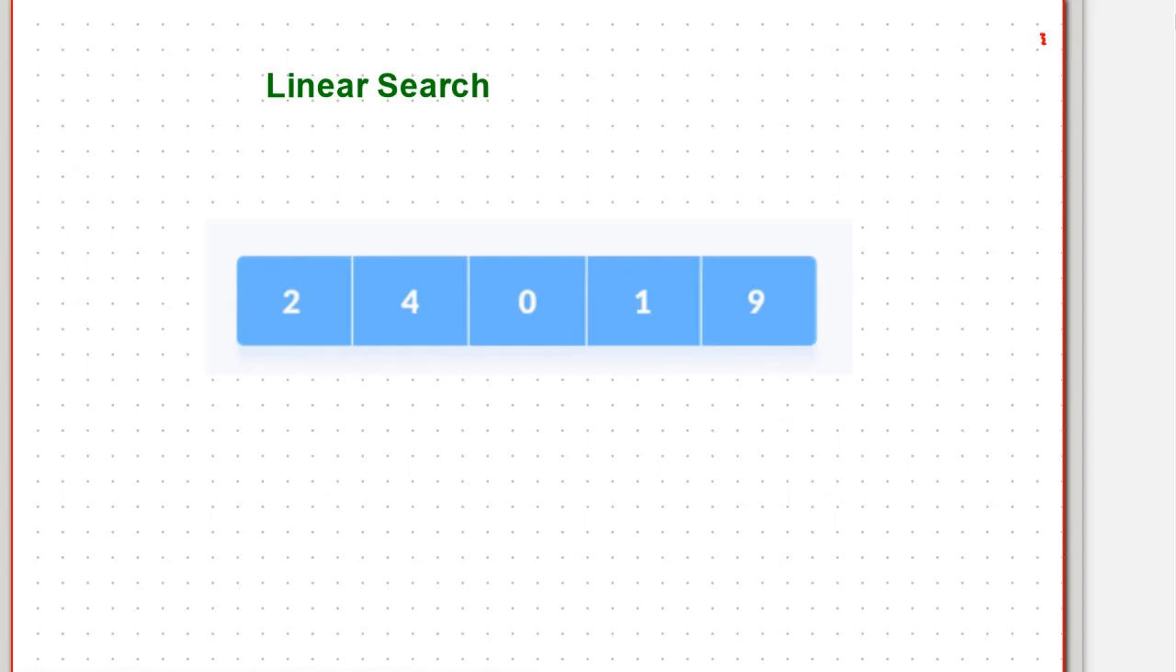Hello everyone, welcome back. So in this video we will write a program to implement linear search. There are different algorithms for finding an element in an array, and linear search is one of them. So in linear search what we are going to do is